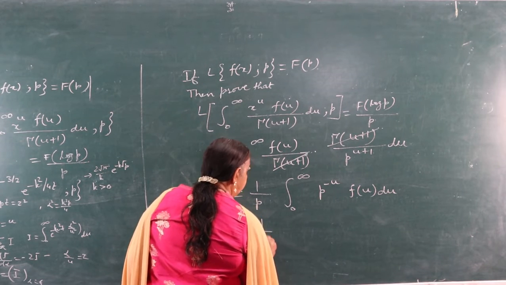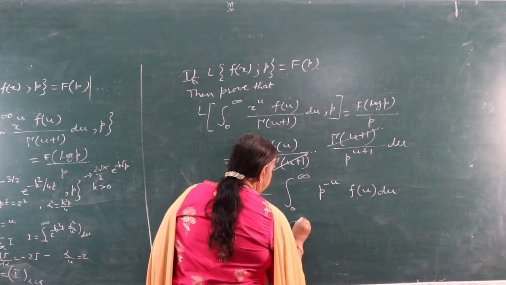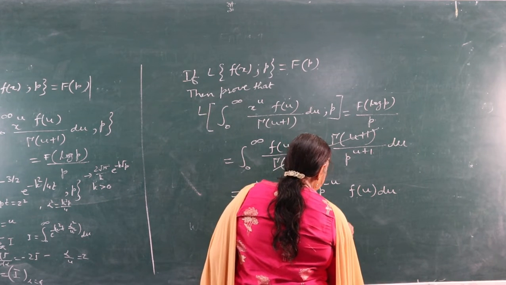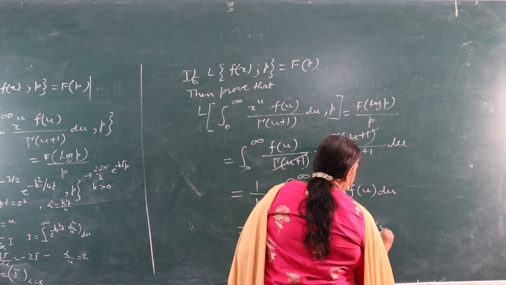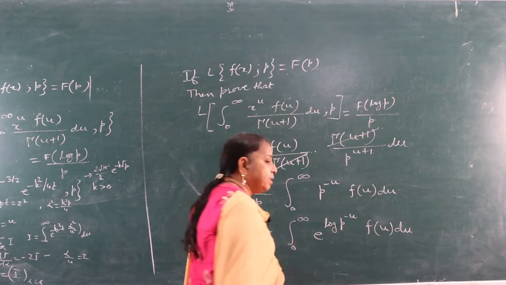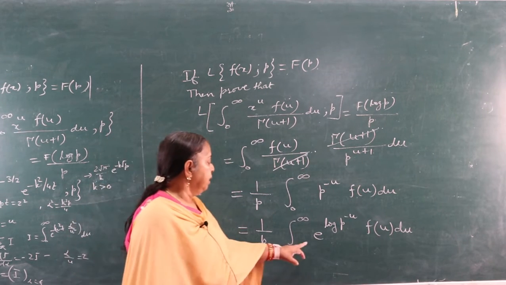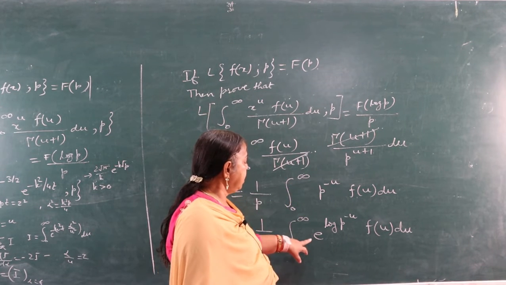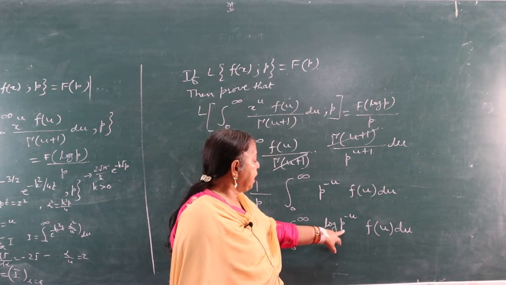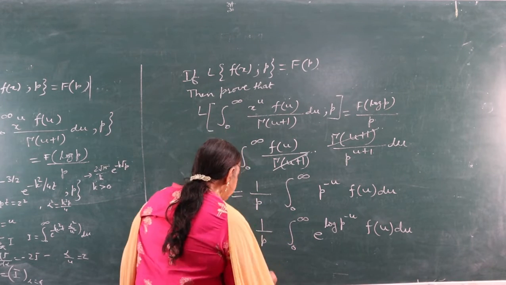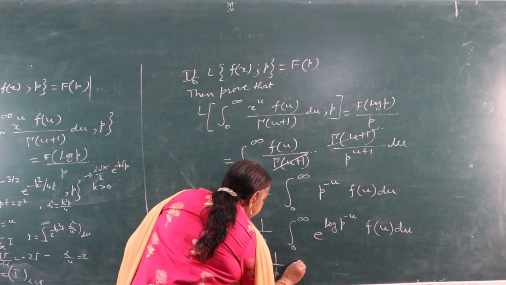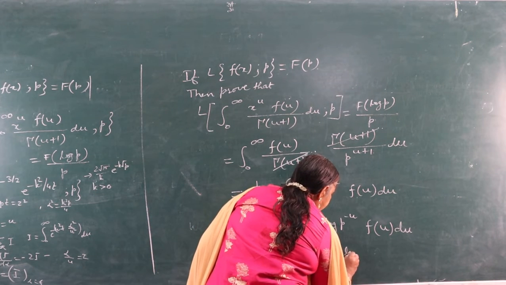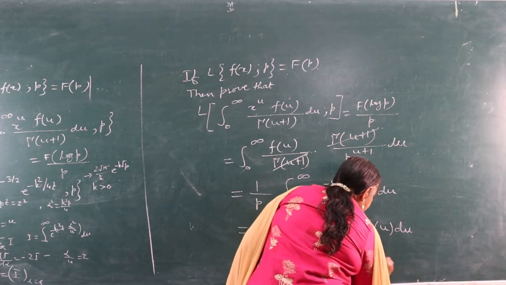So this is equal to 1 upon p integral 0 to infinity e raised to power log of p raised to power minus u f(u). This is the important step in this integral, that you have to write p raised to minus u as e raised to power log of p raised to minus u. So this will be equal to 1 upon p integral 0 to infinity e raised to power minus u log p f(u) du.